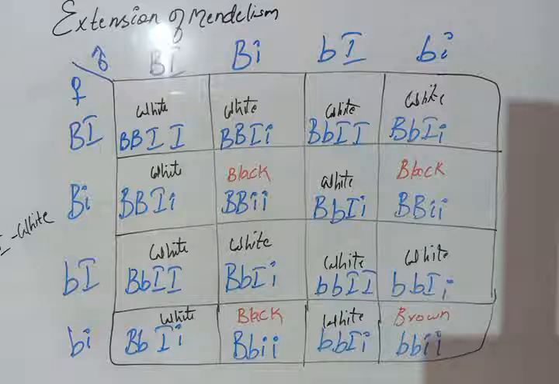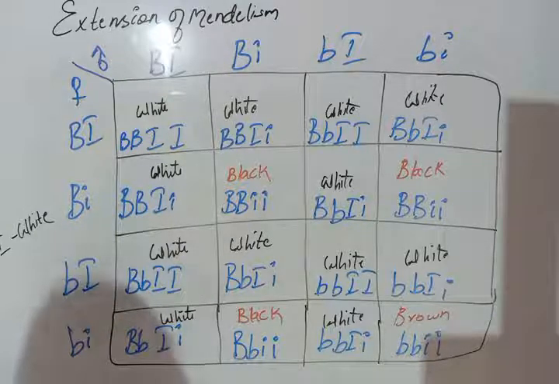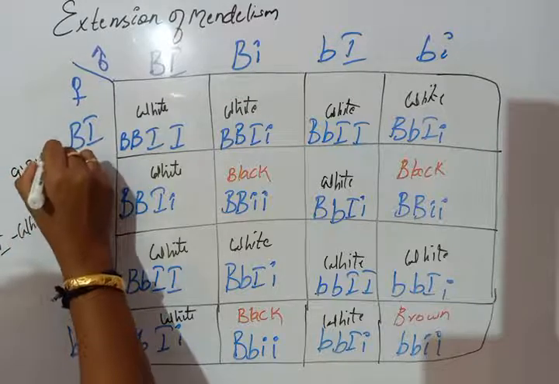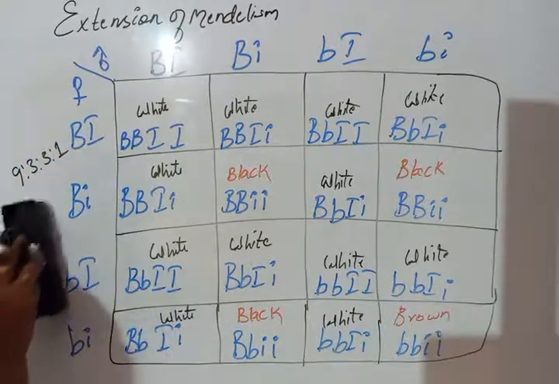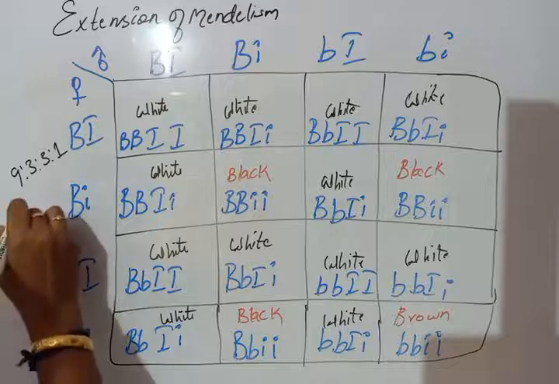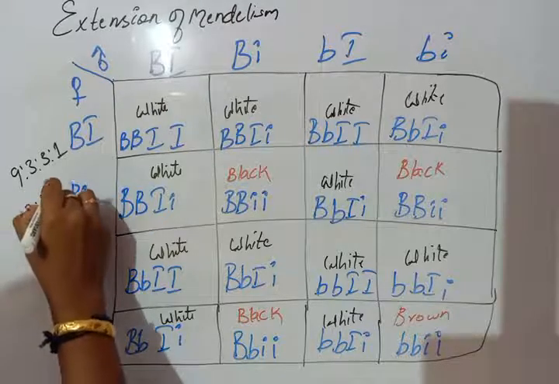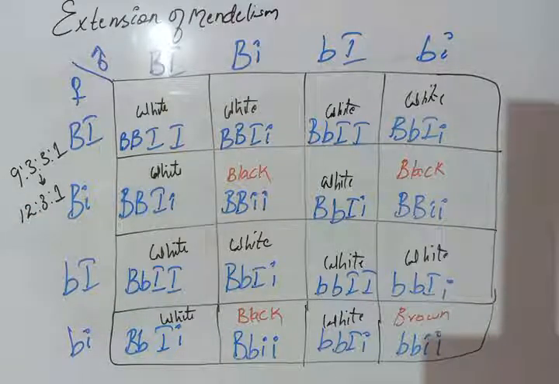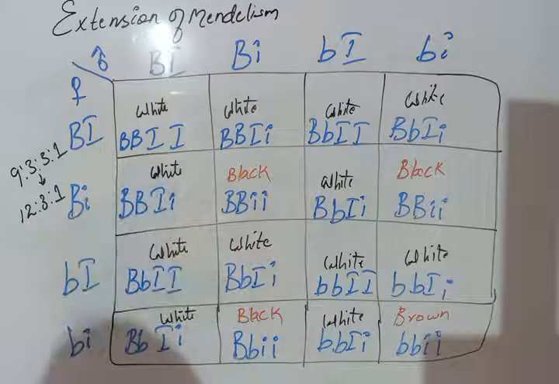We know the dihybrid ratio is 9:3:3:1. Okay, but here we obtain the ratio 12:3:1. The F2 phenotypic ratio is 12:3:1. So the 9:3:3:1 ratio is changed to 12:3:1. We obtain 12 white, 3 black, and 1 brown color.